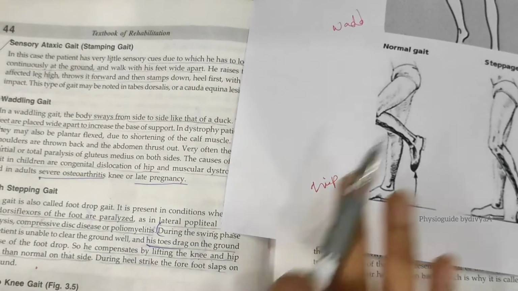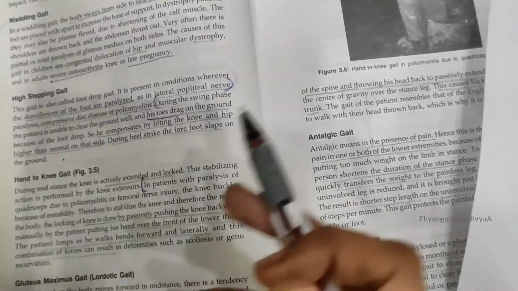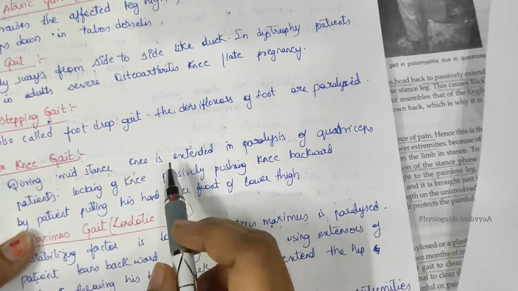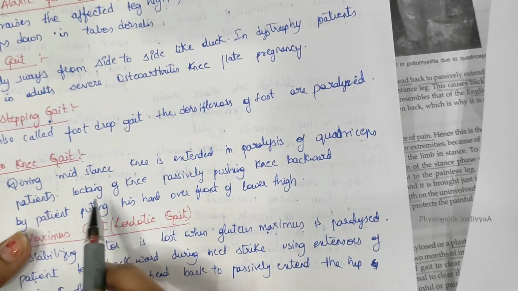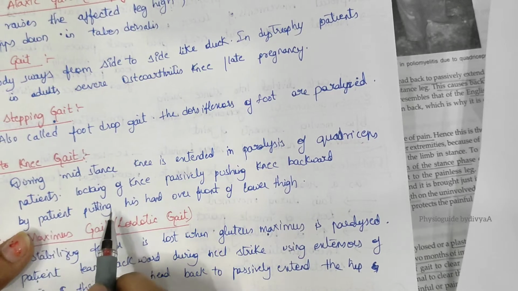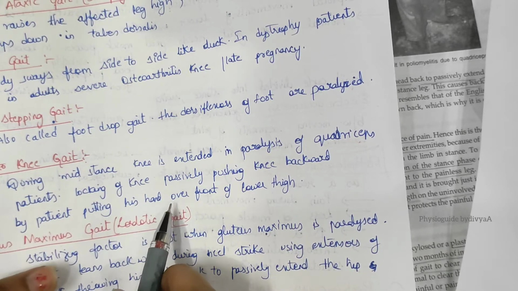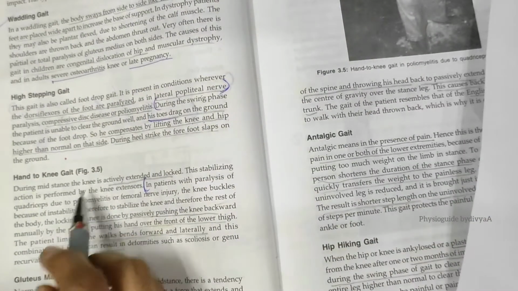Next one, hand to knee gait. In short, we can write: during mid stance, the knee is extended on paralysis of the quadriceps. The patient locks the knee, passively pushing the knee backwards by putting his hand over the front of the lower thigh. In short, we can write this. Now we'll see the text.